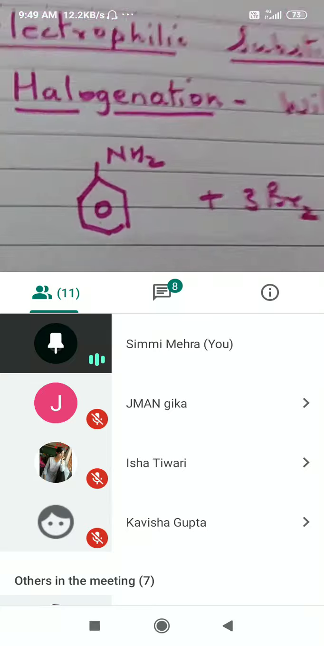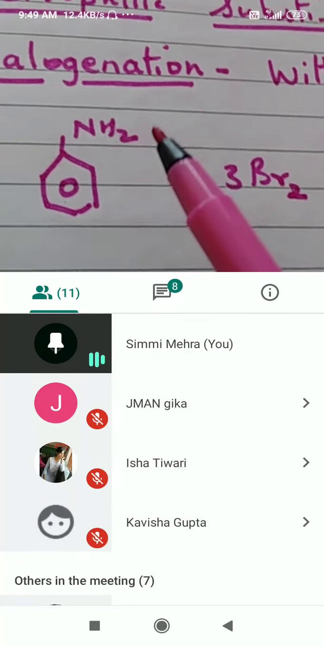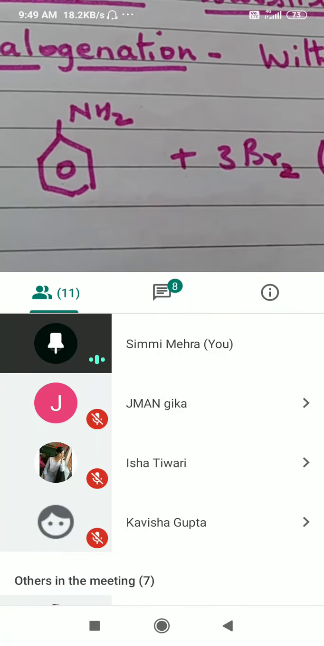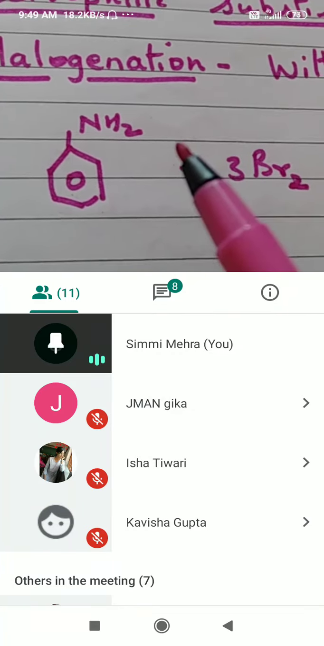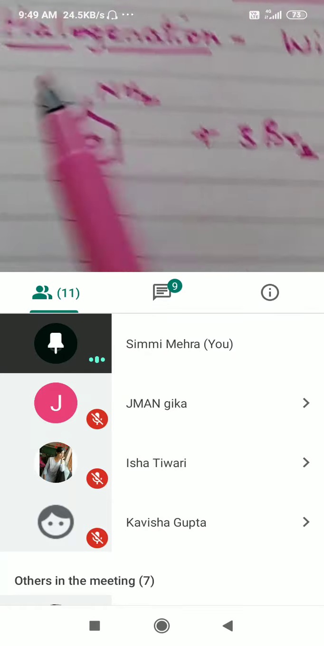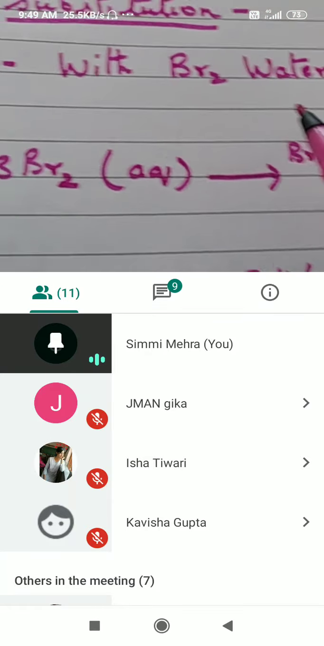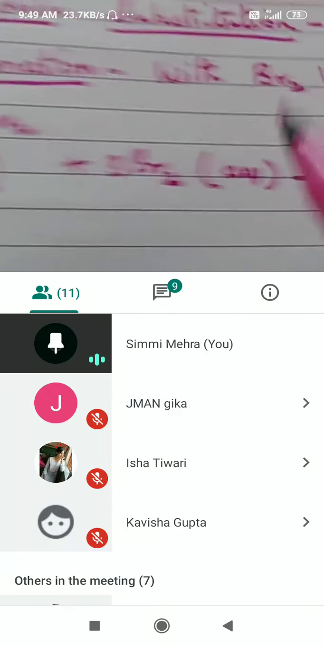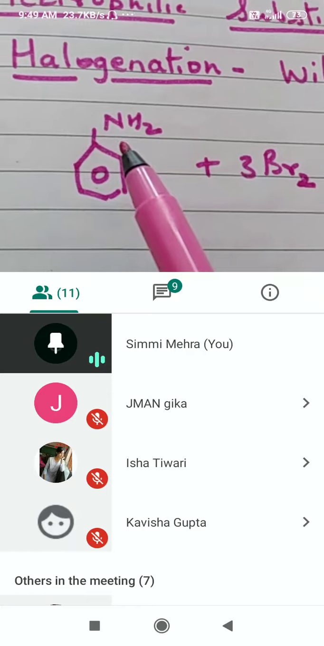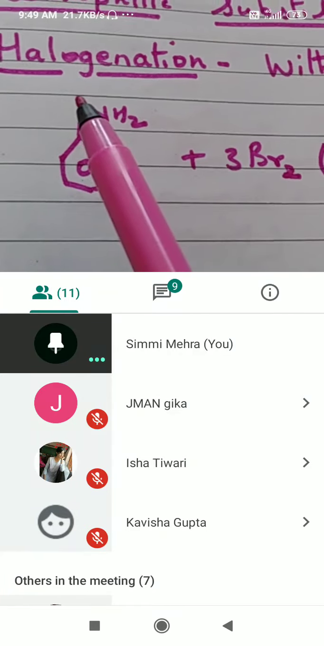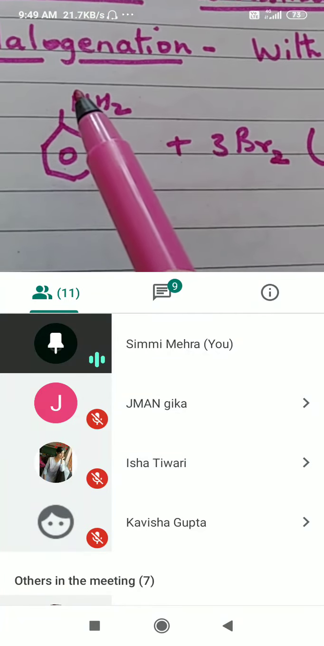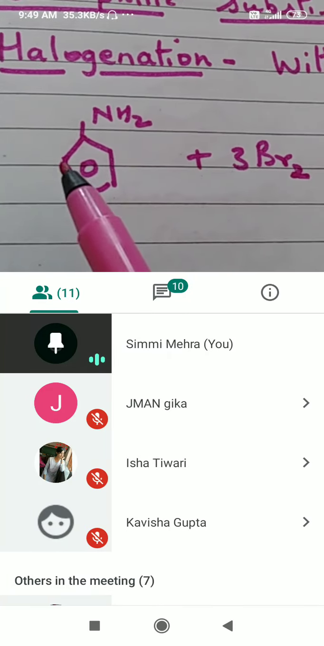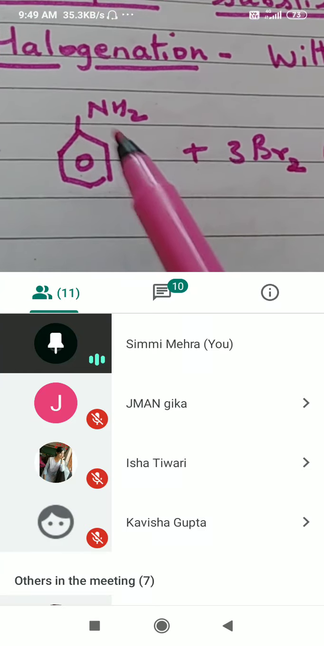Okay. First reaction is halogenation. Halogenation can be done basically with chlorine and bromine. With fluorine, the reactions are very fast, so they are not used. With iodine, the reactions are very slow. So we will make it react with bromine water. It is a very strong brominating agent, right? NH2 is an activating group because it has got lone pair over here. So it activates the ring towards electrophilic substitution reaction. Therefore, all ortho and para positions are occupied by bromine.